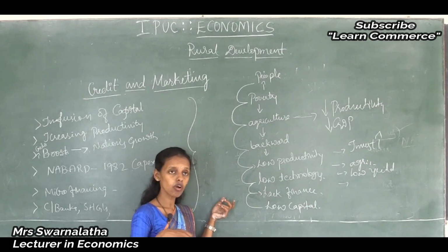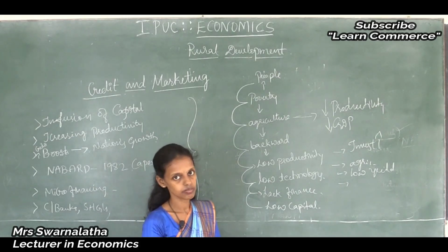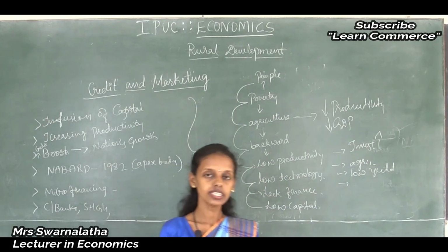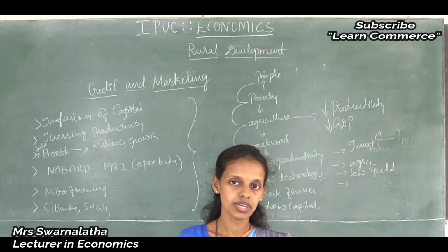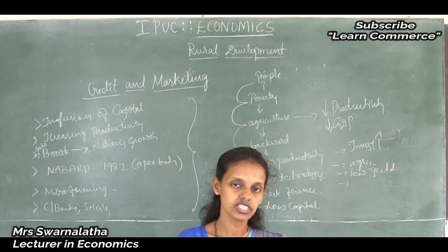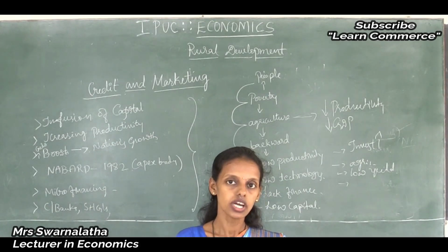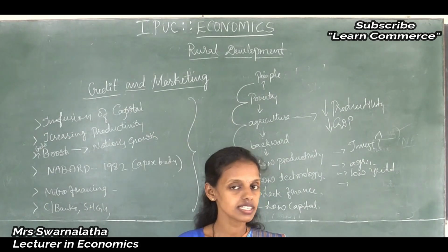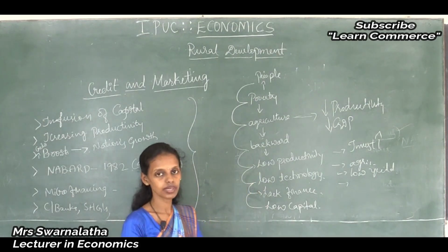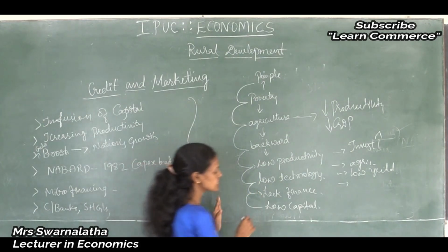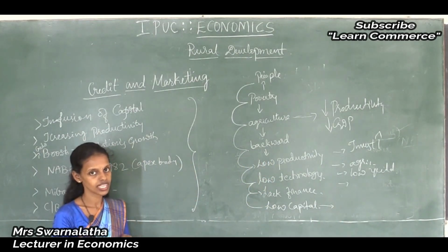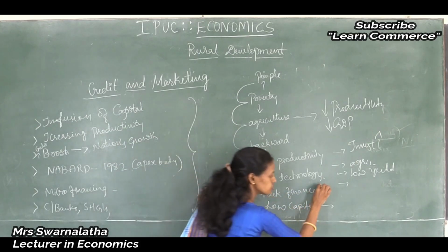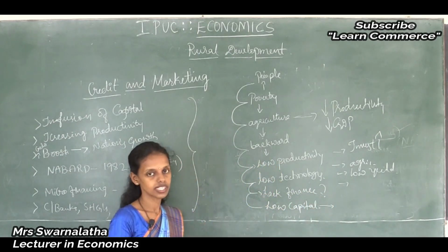Thus, lack of marketing facility may be the reason. In olden days, during the British period, the zamindar system existed, so middlemanship existed, and the barter system of exchange existed, exchanging goods for goods. During that time inconveniences happened, and because of that money came into existence. Thus, low capital is invested and there is low capital formation in rural areas. It is because of lack of finance facilities, lack of money.